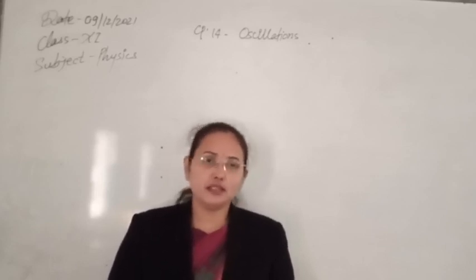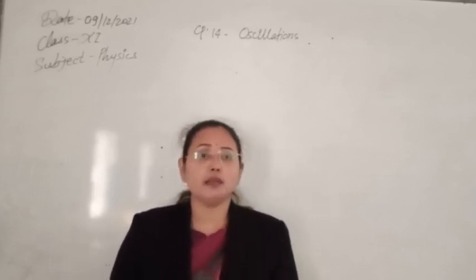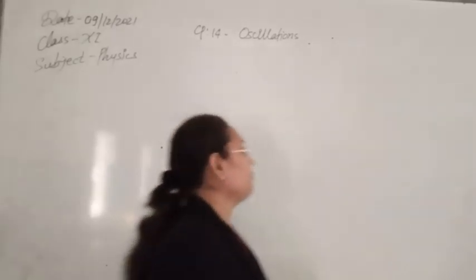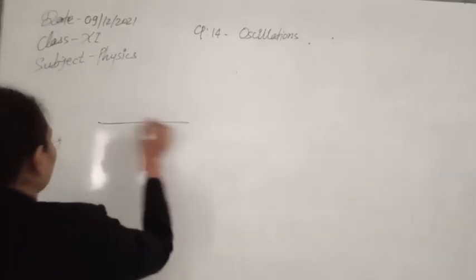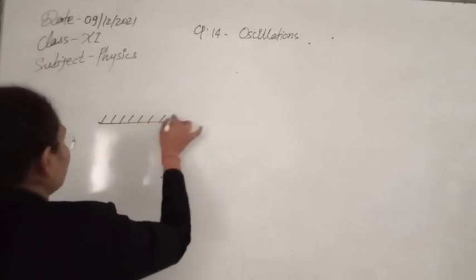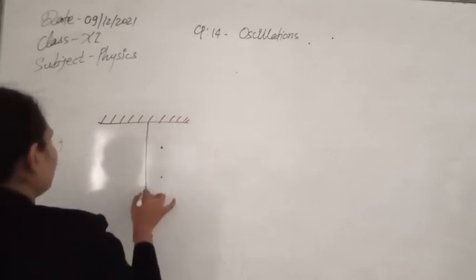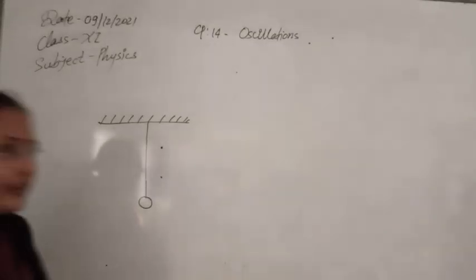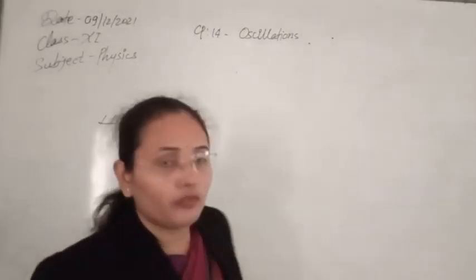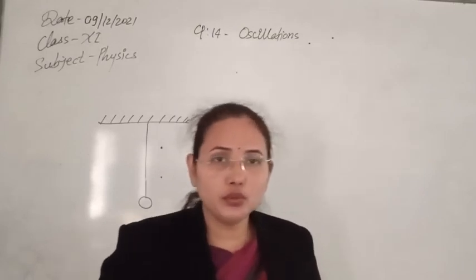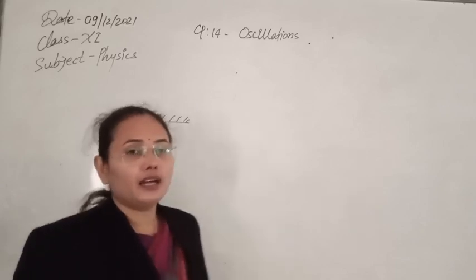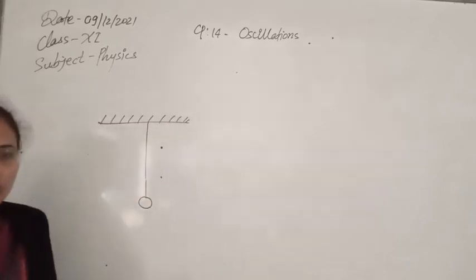So first, what are vibratory motion and oscillatory motion, and why are they generated? Let's see that before starting anything. For oscillations, we just fix one end and the other end of the system we can just hang. Whatever system you are using for motion, that should be fixed at one end, and the other end should be free to vibrate.